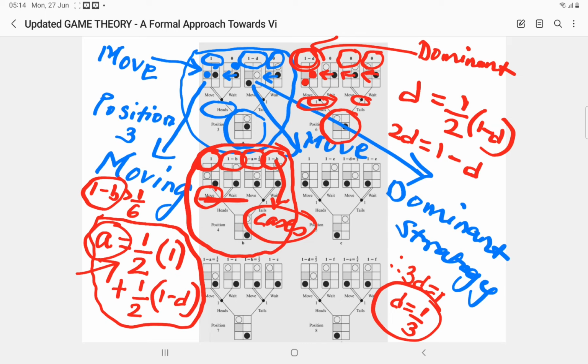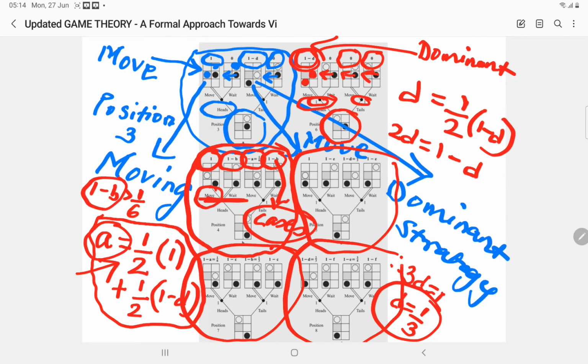You have to do the same for position number 5, position number 7, and position number 8. Finally, when you consider position number 8, that is finding the value of f. F is position 8.